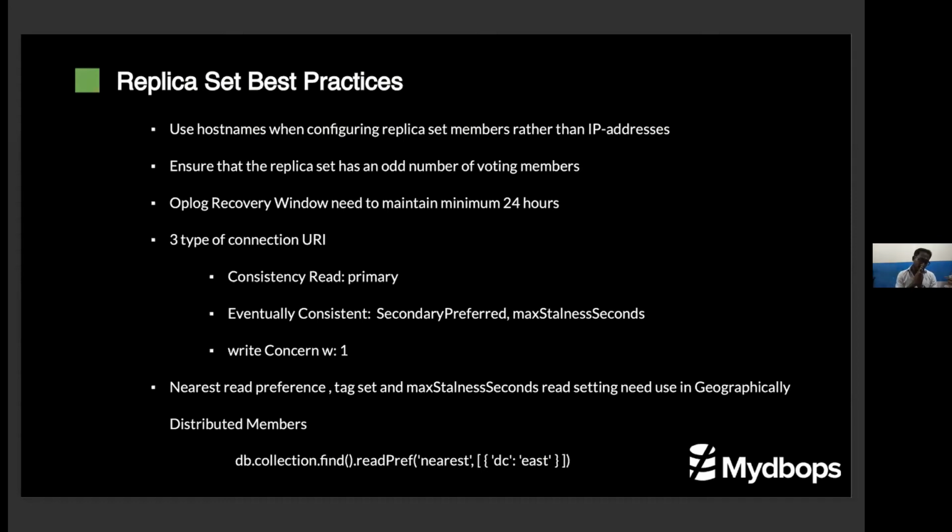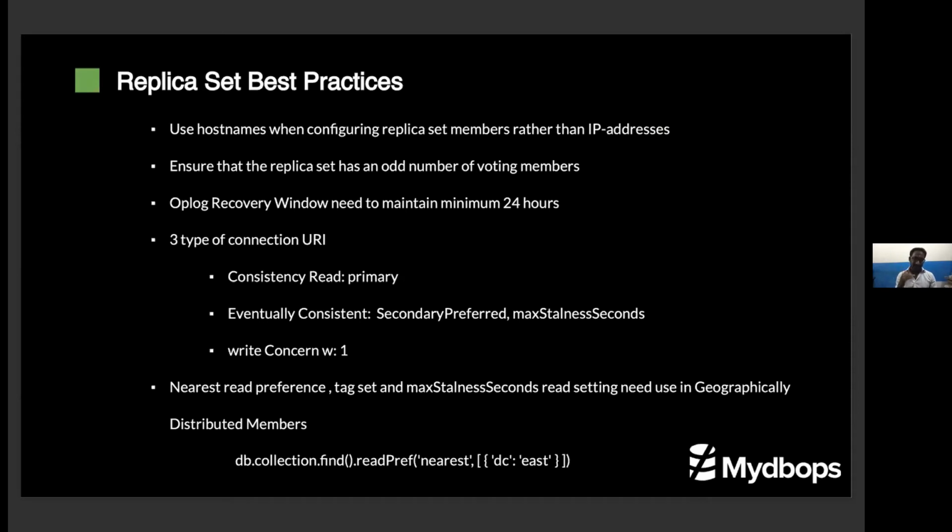So in MongoDB replica set, oplog has a very important place. You always need to keep the oplog recovery window at 24 hours. In some use cases, I personally saw a 45 minutes oplog recovery window. It is very, very disastrous. If any secondary node goes down for 30 minutes or 1 hour, you need to do an initial sync. The total data size needs to be synced. So try to maintain the oplog recovery window as much as possible. We recommend 24 hours.